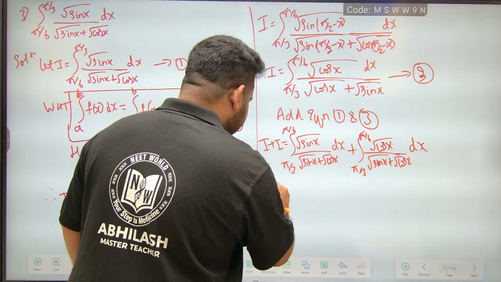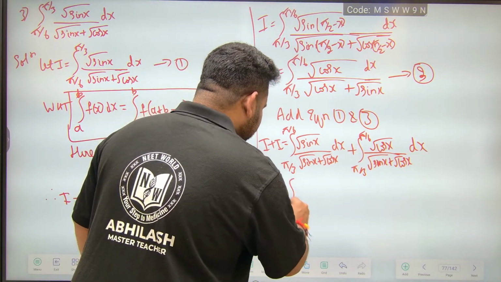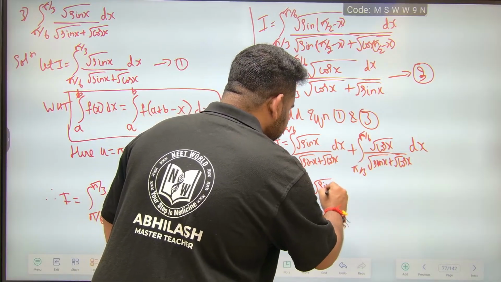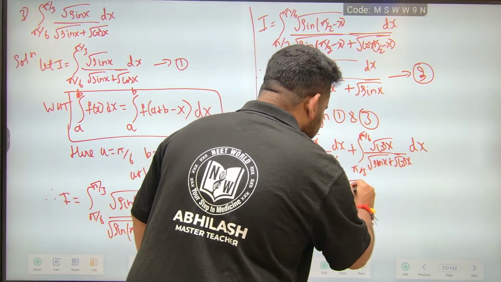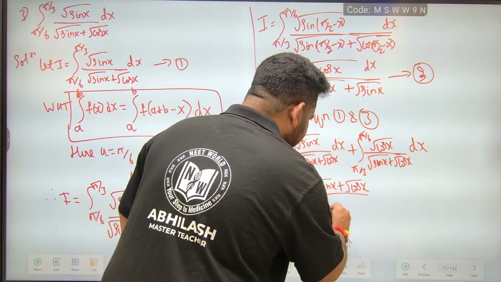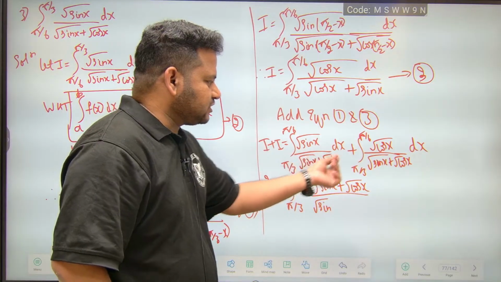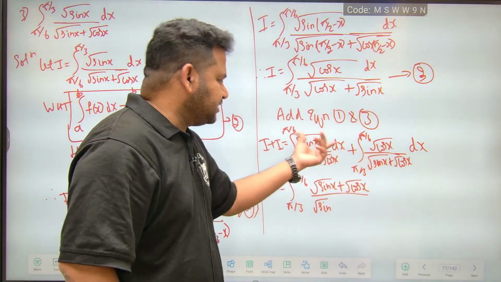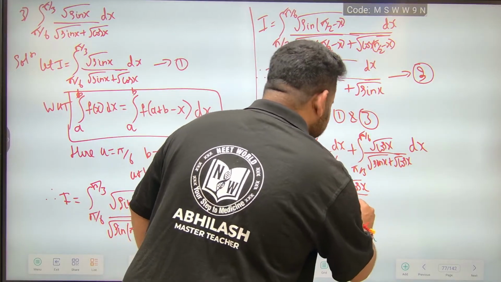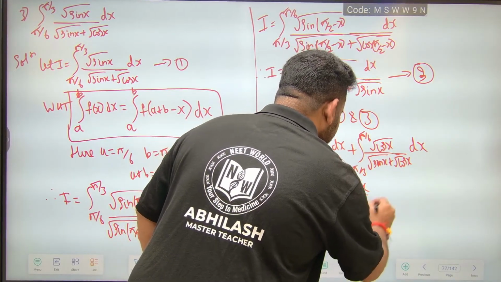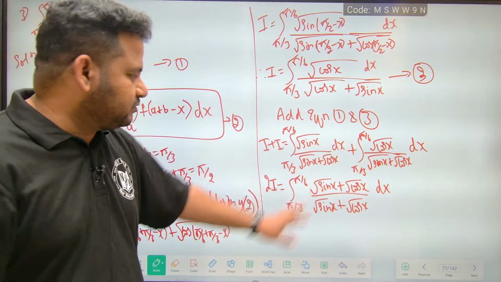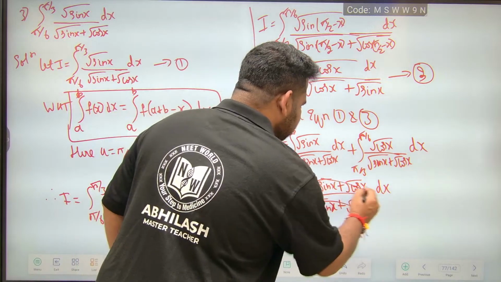So 2I is equal to the integral from pi by 6 to pi by 3 of root sin x plus root cos x divided by root sin x plus root cos x, because the denominator is the same, so directly I can add the numerators. Very important, write dx, otherwise you will lose marks. Because you are integrating with respect to dx, the numerator and denominator will cancel.